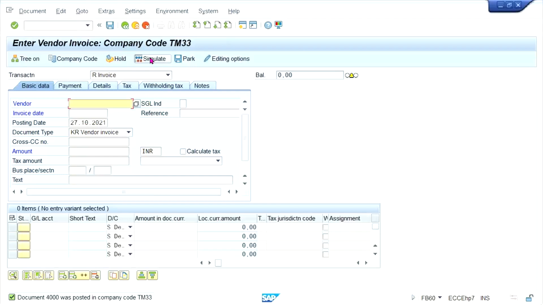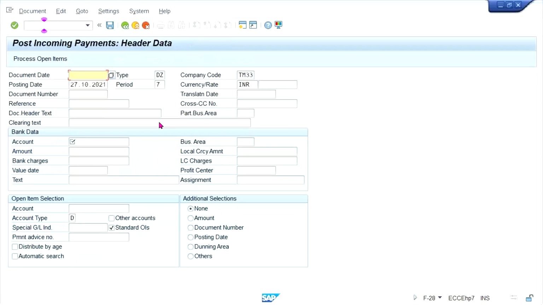So we'll do one thing. We have received payment and amount.